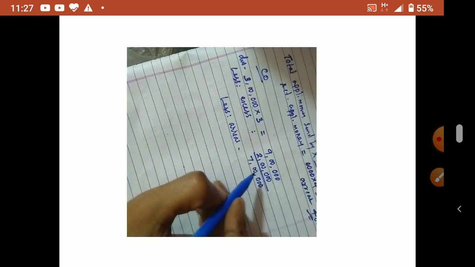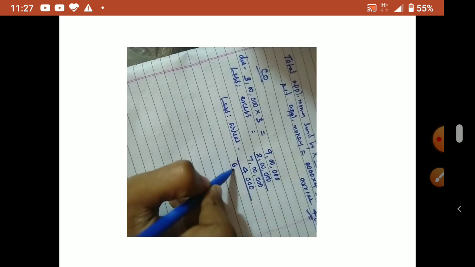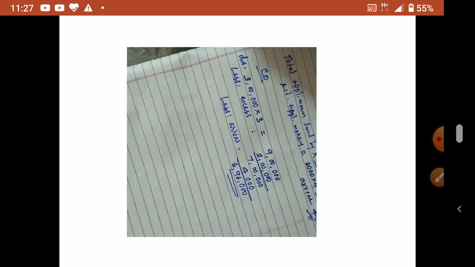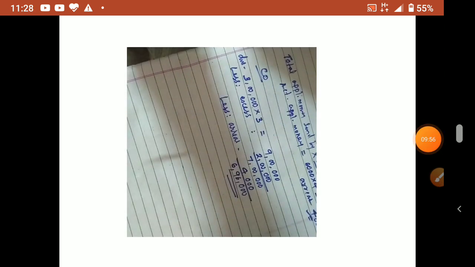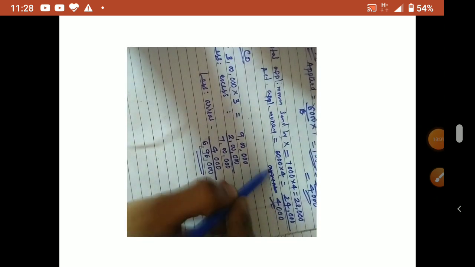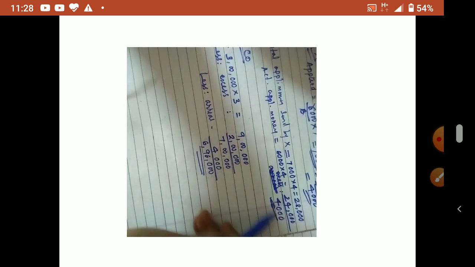Excess arrear is 4,000, so 4,000 we minus. So how much will come? 6 lakh 96,000. So this is the total amount received on allotment. Sorry, one thing I forgot to tell you. This is not arrear. This is excess. By mistake I wrote arrear. Sorry, this is excess money 4,000.